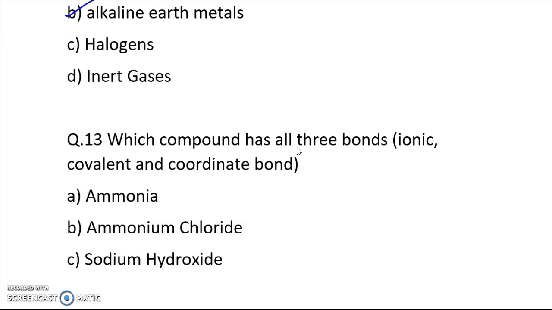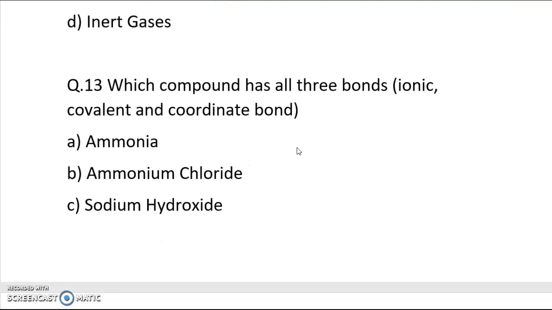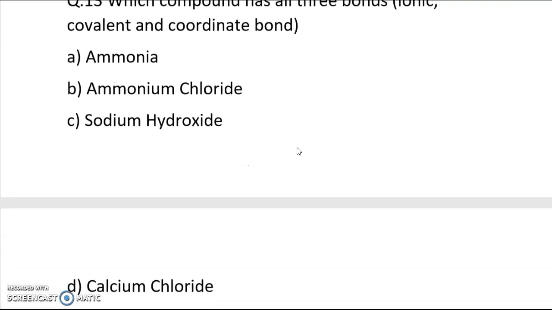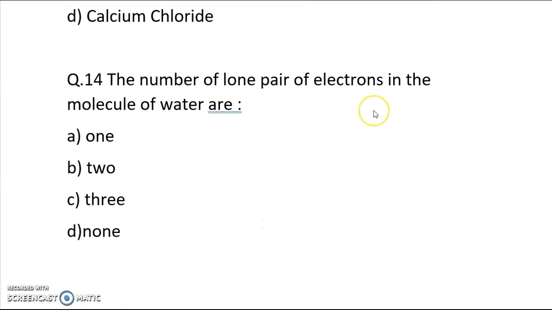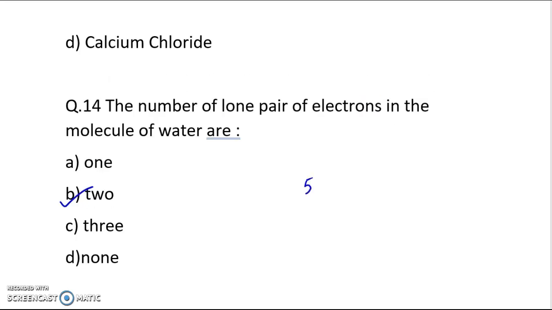Which compound has all three bonds, that is ionic, covalent, and coordinate bond? Answer is option B, ammonium chloride. The number of lone pairs of electrons in the molecule of water are. Answer is option B. And yes, there are 54 questions in total. So you have to tell your marks out of 54.